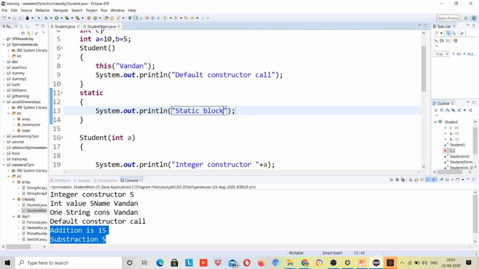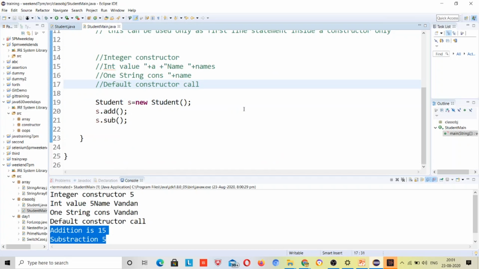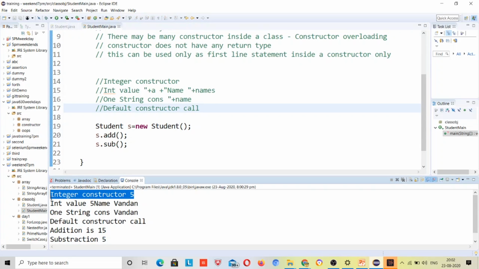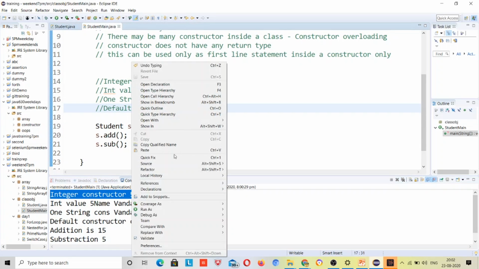If I run this code, before running anything, it will see if there is a static block present inside this class which you have made the object for, right? If the static block is present, then it will run the static block first, then it's going to follow its rules, right? So what will be the output? The output will be the static block, and then whatever is printed inside the console.